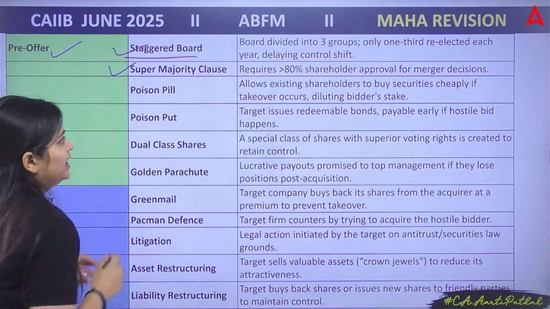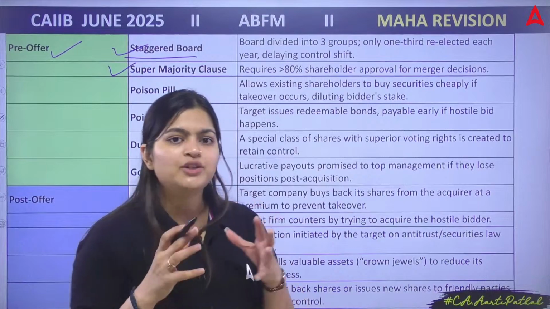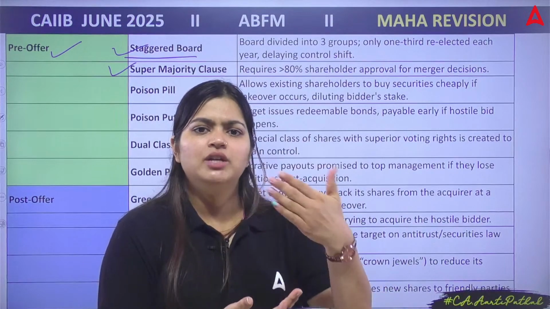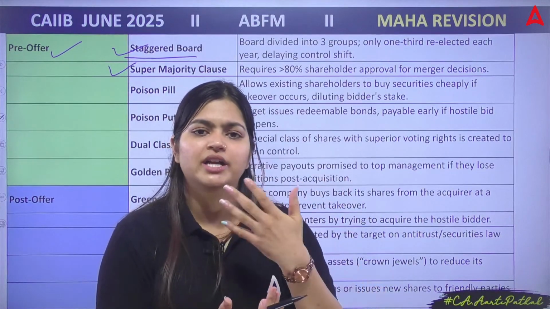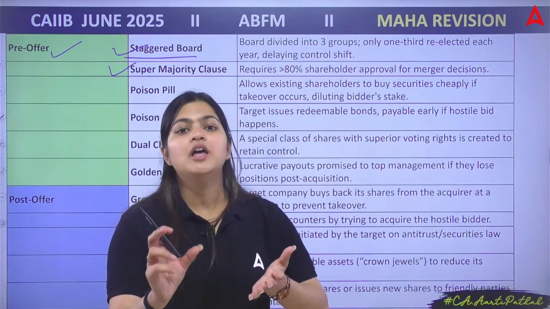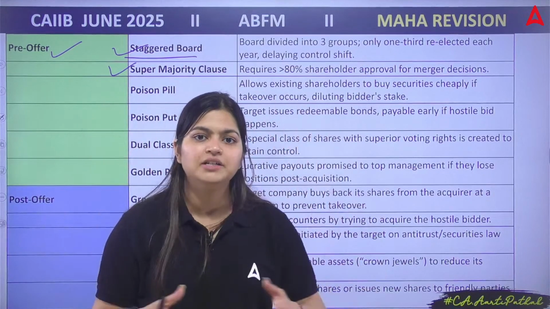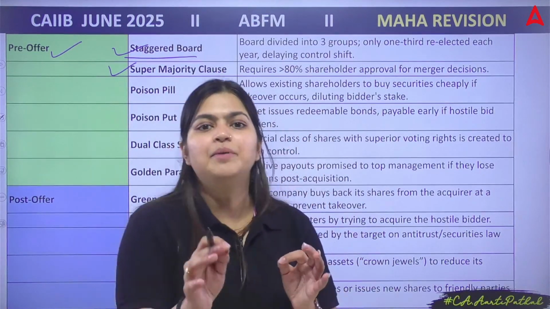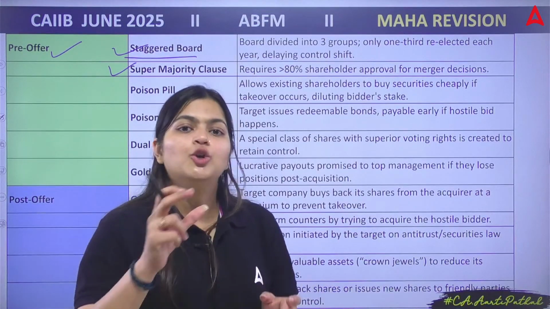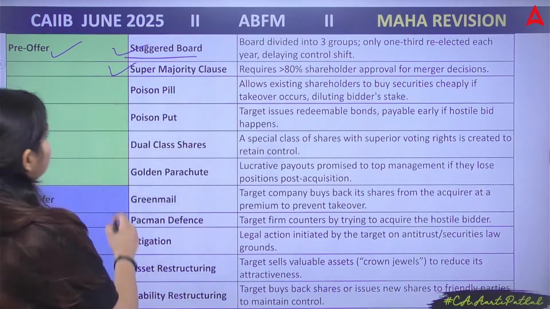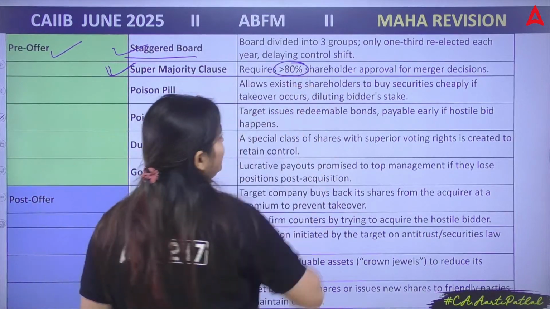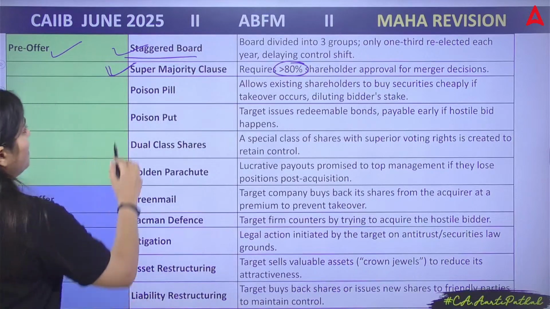Then super majority clause. In our contract we specify that if you want to pass any particular decision or take any particular step, you need at least 80% permission. This means at least 80% of the members in your board of directors or management need to give approval. Only then can you take the decision. This is the clause you can add in your contract. This is the super majority clause, and 80% is required.